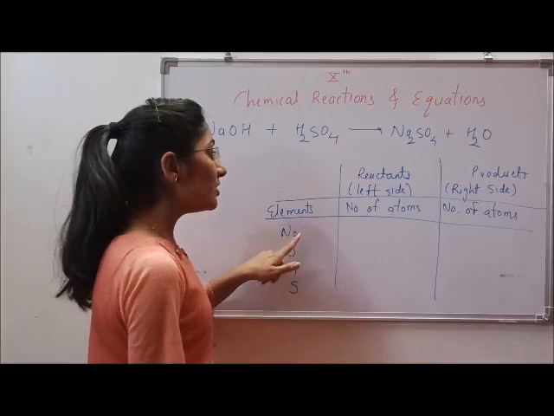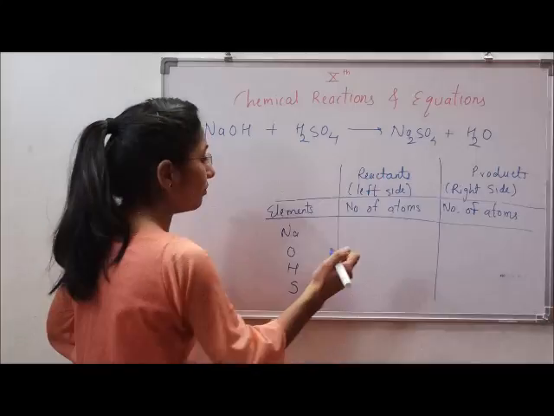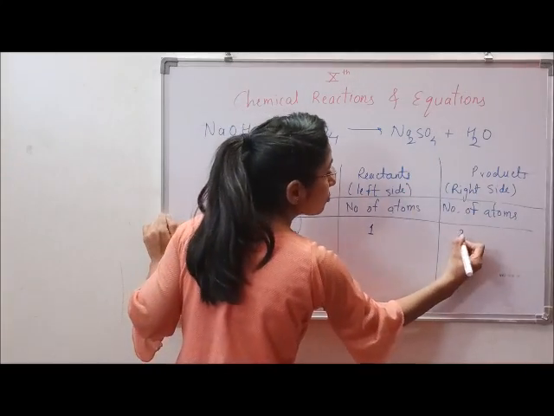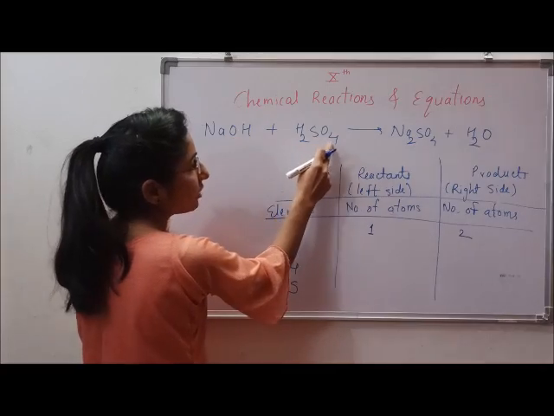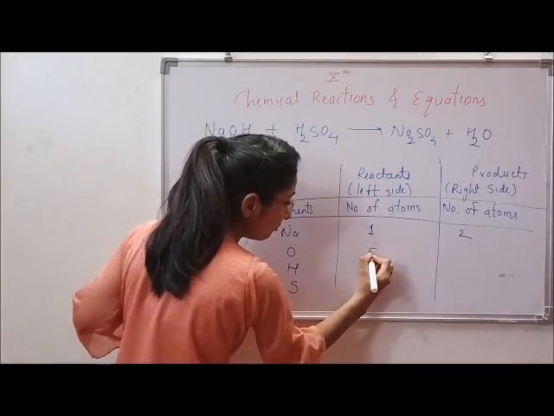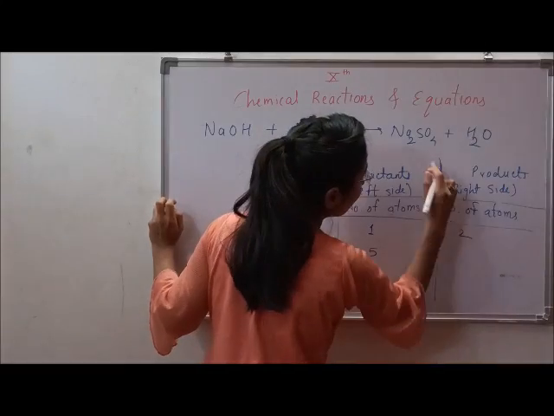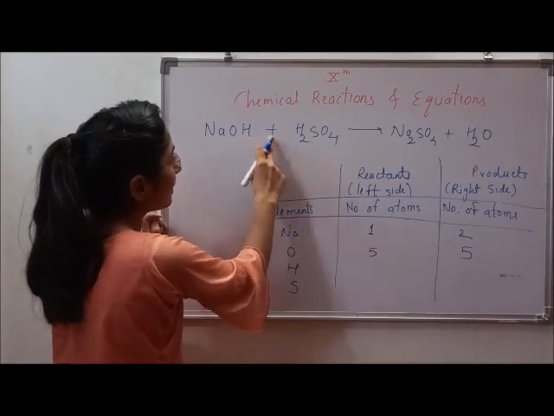So how many sodium atoms are present on the reactant side? It is on the left hand side, so that is one sodium atom. On the product side there are two sodium atoms. Oxygen on left hand side 1 and these 4. So there are total 5 on the reactant side, and oxygen on the product side are 4 plus 1, that is 5. Now hydrogens, let's count the hydrogen.